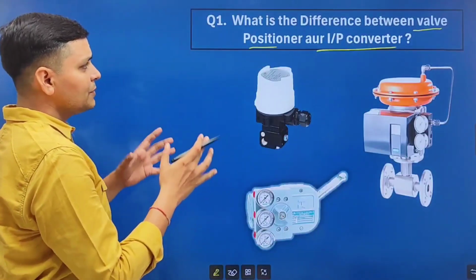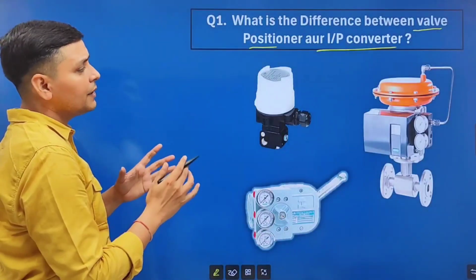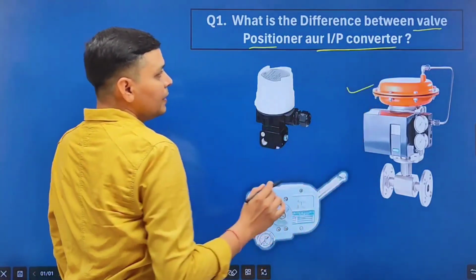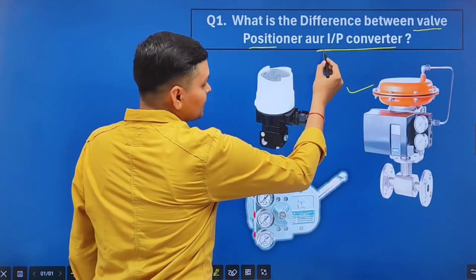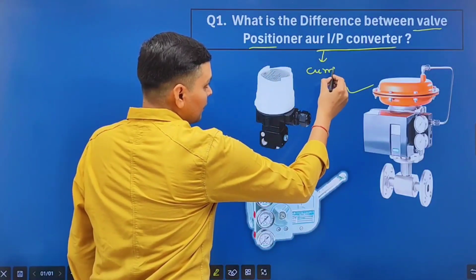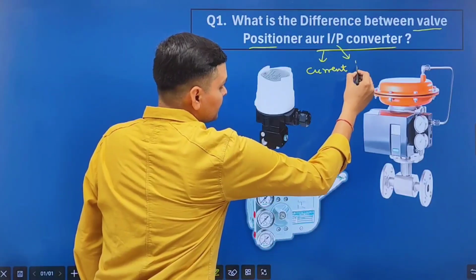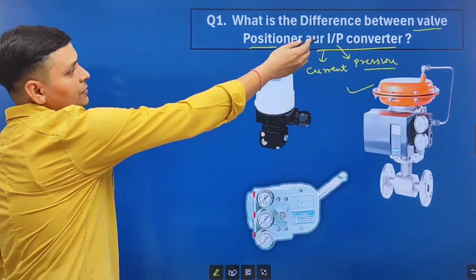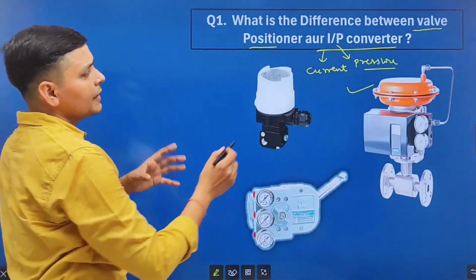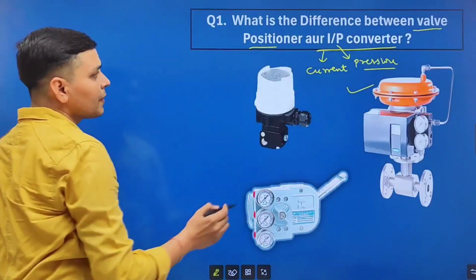Look friends, valve positioner and I2P converter are related to control valve. First we will discuss what is I2P converter. Here I means current and P means pressure. So it is an instrument that is used to convert current signal into pressure signal.